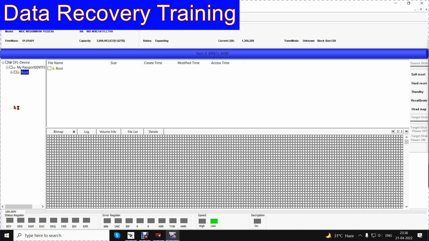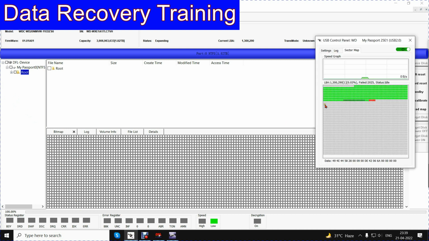Now I am seeing that there is an hourglass. My current LBA is the same, it is not shifting, but at the same time I can see on the stabilizer what is happening. It is trying to read a red block. It has read it.